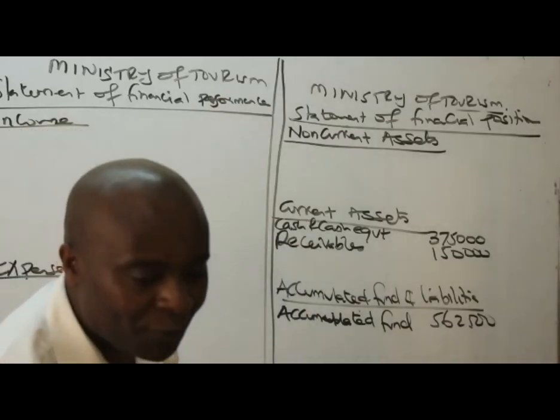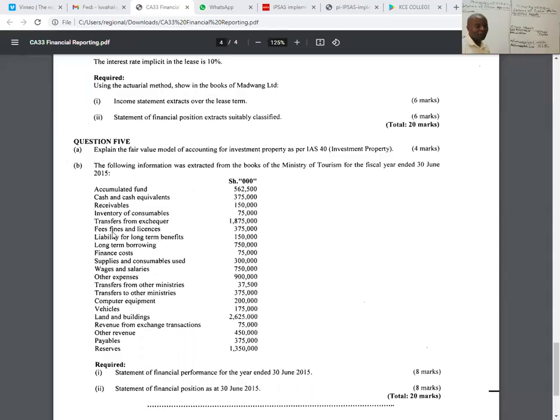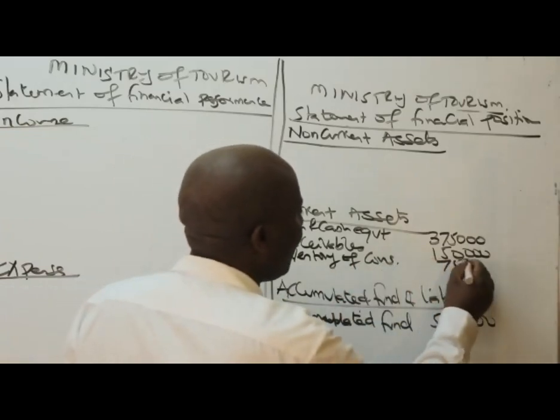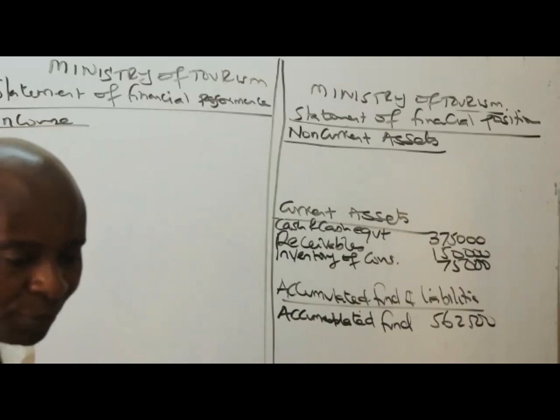The next item, and your case is quite easy because you are simply ticking as we get along. So the next one is inventory. That comes here, inventory of consumables. How much do we have there? We have 75,000. Inventory of consumables, 75,000. Thank you very much. Great. So we pick the next one.